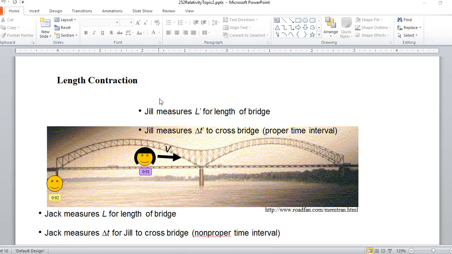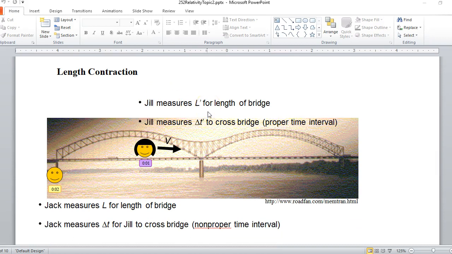Here's another implication, length contraction. Let's suppose that Jack measures a length for a bridge. So here's Jack, stationary right here, measures the length of this bridge. We'll call that L. Jill is moving in her car across the bridge and measures a length, L prime. Now, the key here is she's going to measure a time, delta t prime, to cross this bridge.